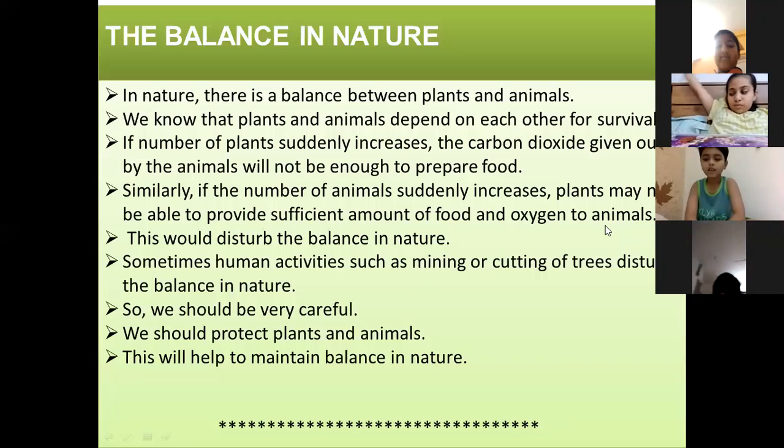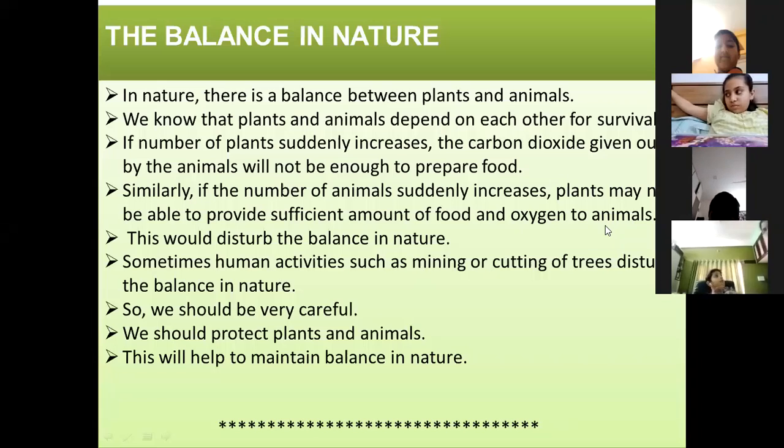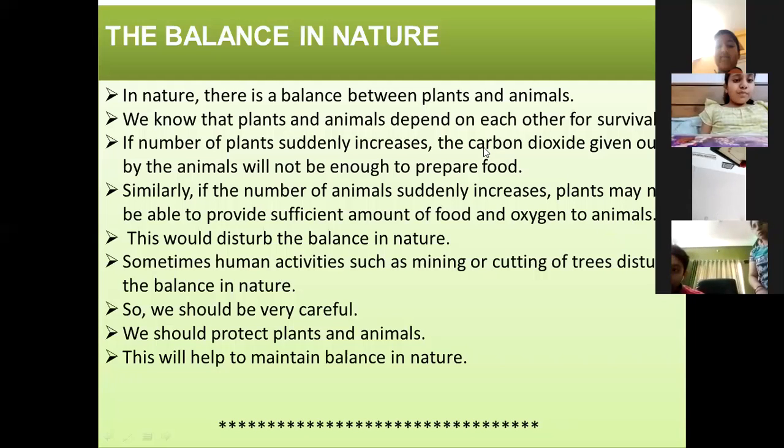Yes, very good. We can plant more and more trees to create a balance in nature. We should also protect animals. We should avoid hunting of animals. Clear? Very nice.